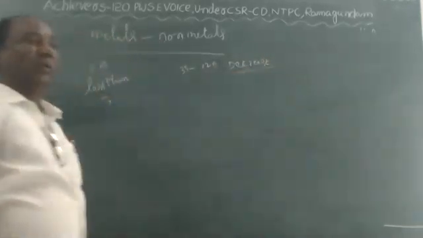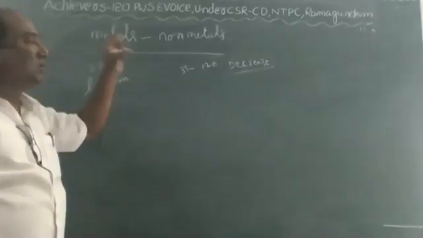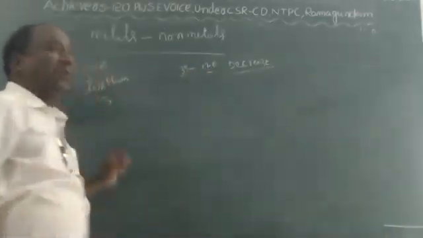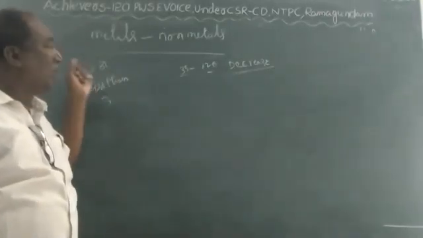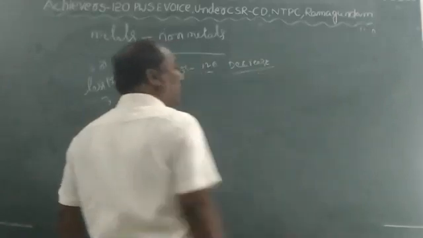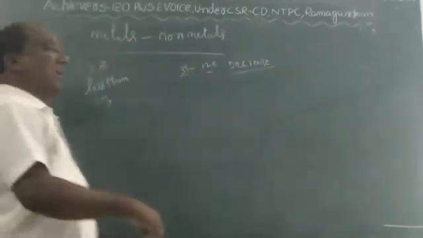The D block elements start from the third B to the 12th B group. So the metallic properties of D block elements decrease when moving from left to right in a period.